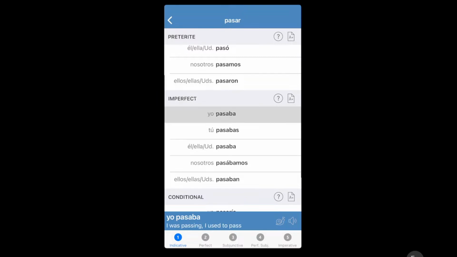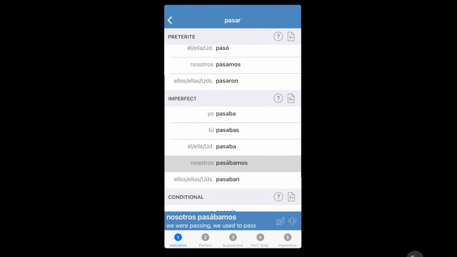Otherwise, they might get it mixed up with yo. If you say yo, you can skip the O. Yo, we assume that you're talking about yo. But when you want to talk about él, you have to actually say formally él pasaba. And that's just experience and conversation, as well as being taught. So that's what I was taught and my experience.